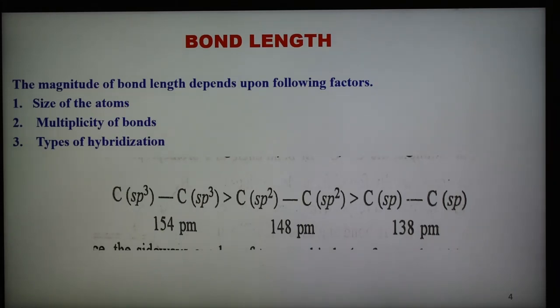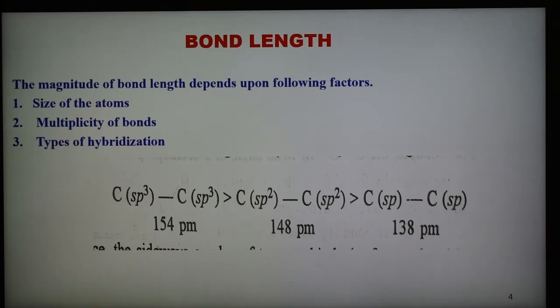The sidewise overlap of the p orbitals forms a pi bond and brings the two carbon atoms closer to have an optimum degree of overlap. Therefore, a single bond is longer than a double bond, and a double bond is longer than a triple bond. As we have seen, the carbon-carbon single bond has a distance of 154 picometer, the carbon-carbon double bond 134 picometer, and the carbon-carbon triple bond 120 picometer. So a single bond is longer than a double and a double is longer than a triple bond.